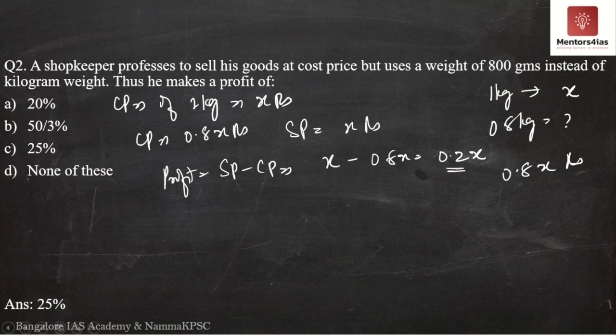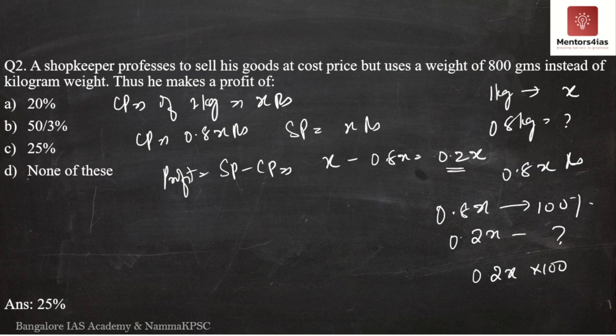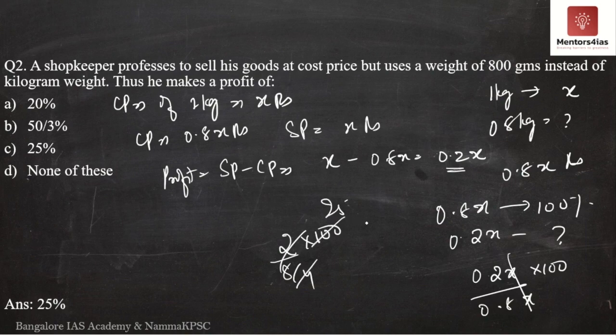In order to determine profit percentage, it is always with respect to the cost price. Therefore, if 0.8x is 100%, then how much is 0.2x? This is what we have to determine. So it is 0.2x into 100 divided by 0.8x. X and x get cancelled. This is nothing but 2 divided by 8 into 100. 4 25s are 100. Once again we get the same answer, that is 25%.